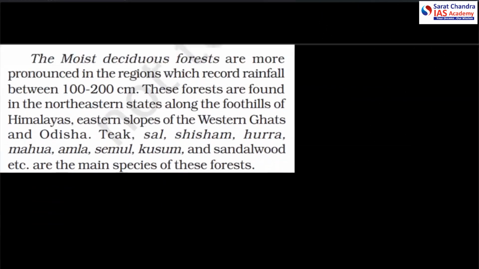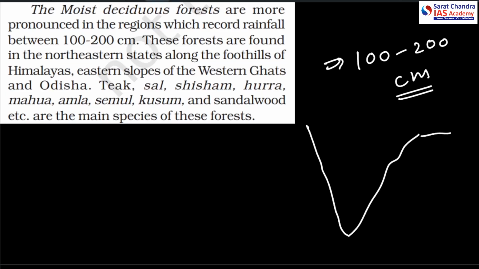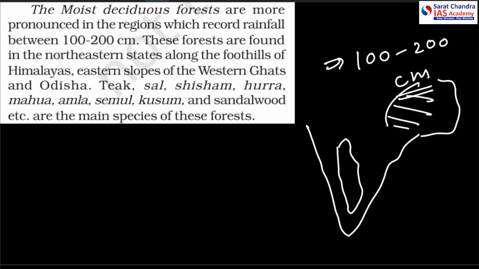Alright. So the moist deciduous forests are more pronounced in the regions which record rainfall between 100 to 200 centimeters. And these forests are found in the northeastern states along with the foothills of Himalayas, so this side, and the slopes of Western Ghats, this side, and Odisha, this side.